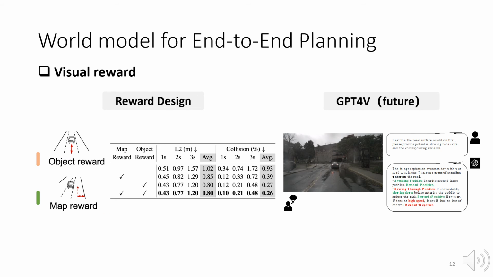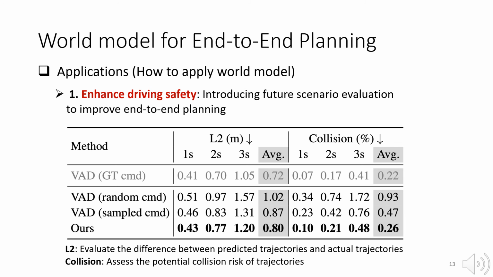We mainly explored using maps and bounding boxes as rewards to evaluate the model's imagined future scenarios. In the future, we plan to optimize the visual feedback mechanism by leveraging the comprehension capabilities of large models like GPT-4V to analyze complex scene elements more deeply. The world model significantly enhances driving safety by foreseeing potential risks through future scenario evaluation. This enables the planner to make safer decisions, markedly reducing collision risks.